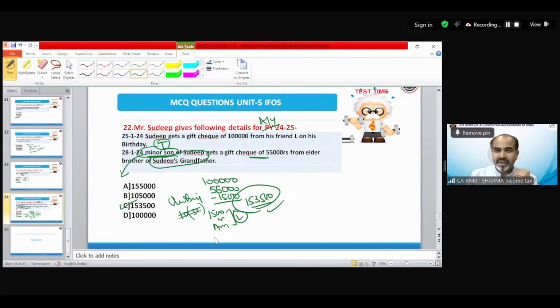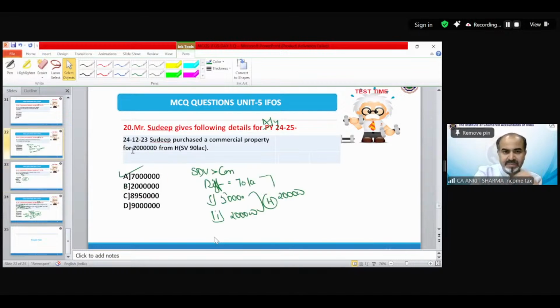In question 20, Om Krishnan is asking something. Mr. Sudeep purchased a commercial property, that means an immovable property, for 20 lakh rupees from H. The stamp duty value is 90 lakh. So the property has been received by us for inadequate consideration. If it's an inadequate consideration, then we need to find out the difference. The difference would be compared with the value, and if it is exceeding, then 70 lakh is going to be taxable.